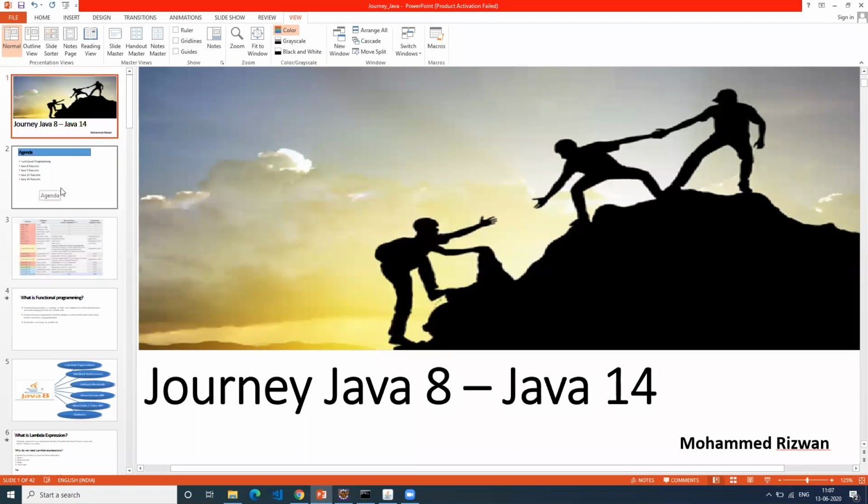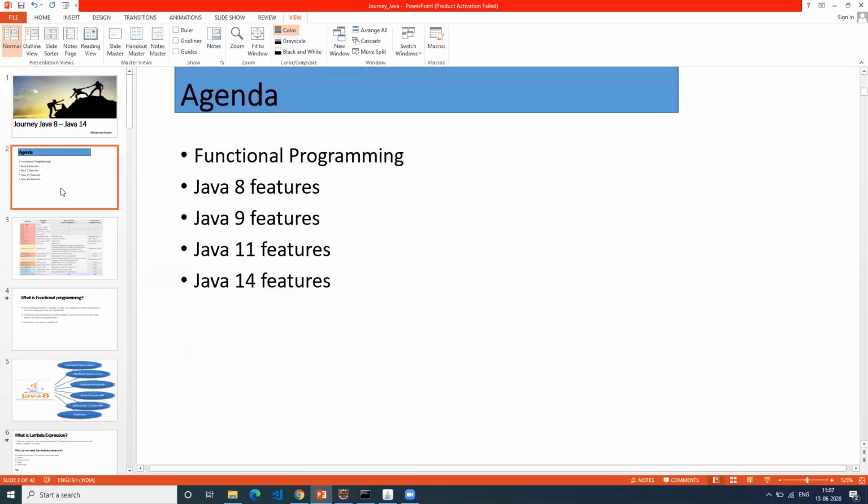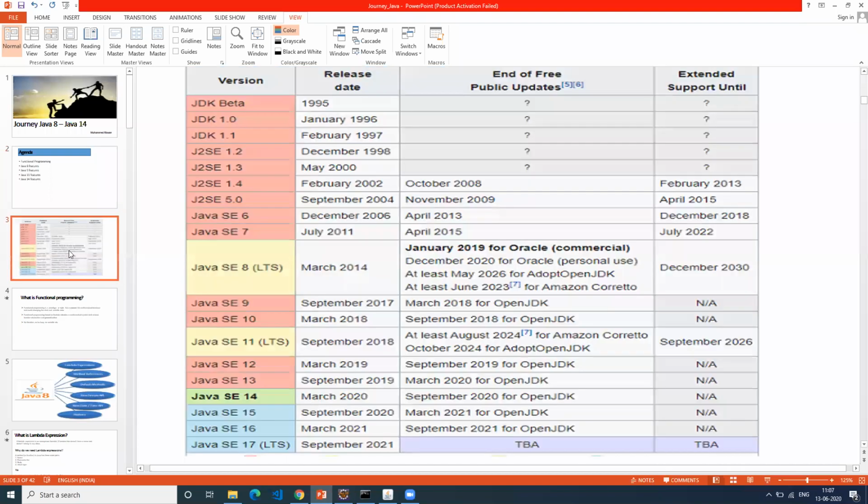Okay. Let me start with Java 8. In the last two sessions, in the first session, we covered what functional programming is, its concepts, and the difference between functional programming, object-oriented programming and procedural programming. Then we covered Java 8 and 9. These are different versions of Java releases.